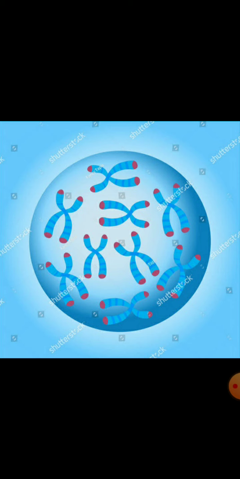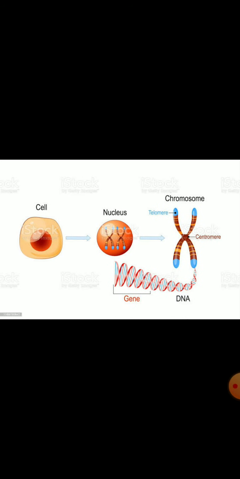Now, in which form will they transmit information? That also we have studied in Standard 9. We know that the chromosomes transmit the information in the form of DNA. Here in this picture, we can see that there is a cell. In the middle of the cell, we have a nucleus which is shown bigger in the next step, and there are chromosomes shown in the nucleus. In the third step, the chromosomes are shown and they carry information in the form of DNA. So here a picture of DNA is also shown.